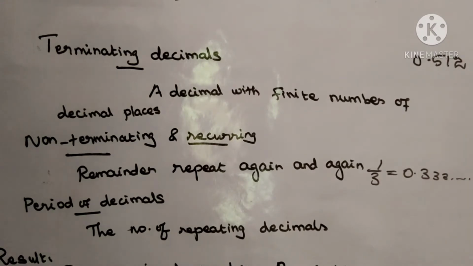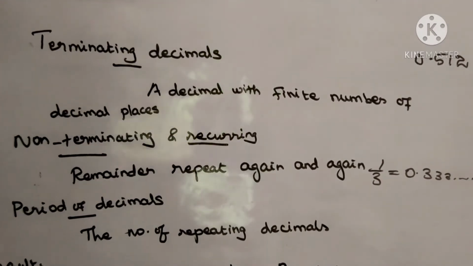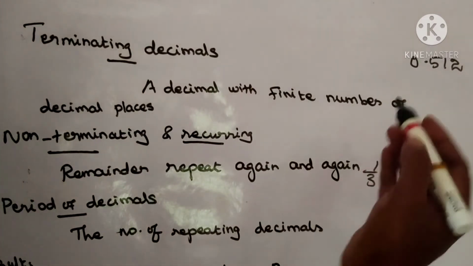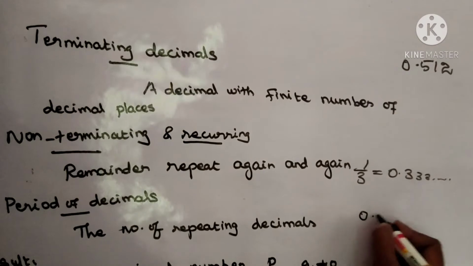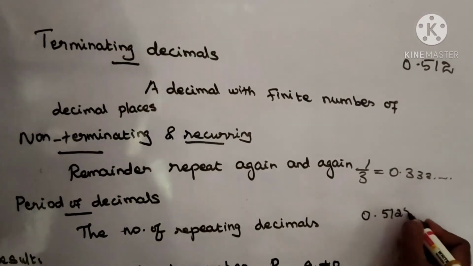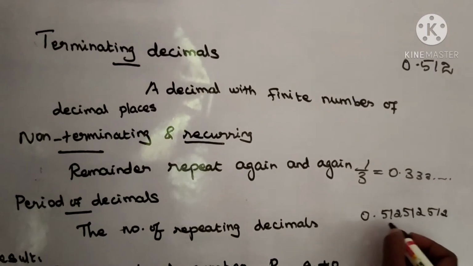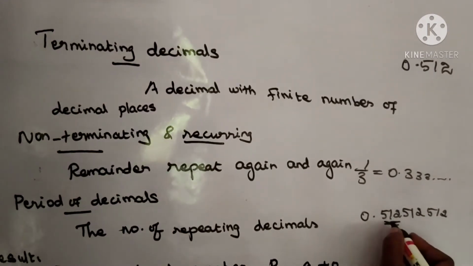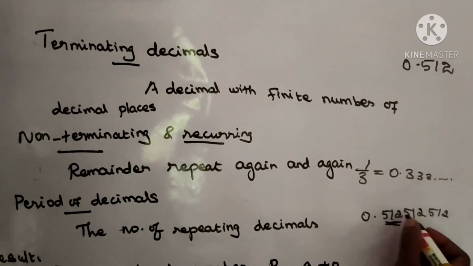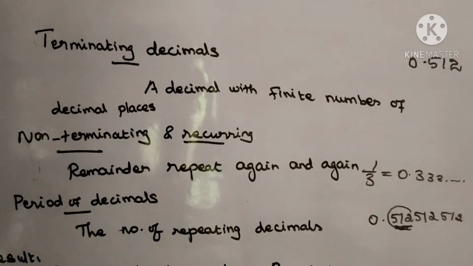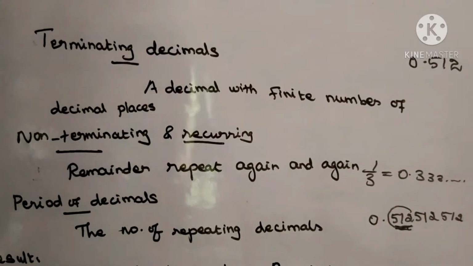Then period of decimal. Period of decimal is the number of repeating decimals. How many times the numbers are repeated? Now 0.512 after again we get 512. So how many numbers are repeating? You find out. 3 numbers only repeat again and again. So the length of the decimal is 3. Okay. The length or period of decimal is 3.